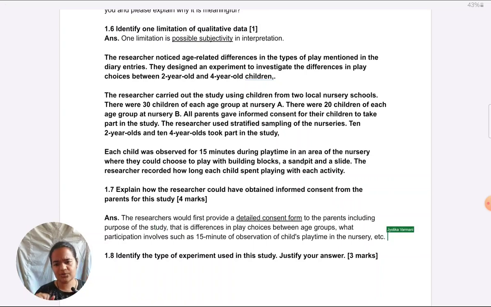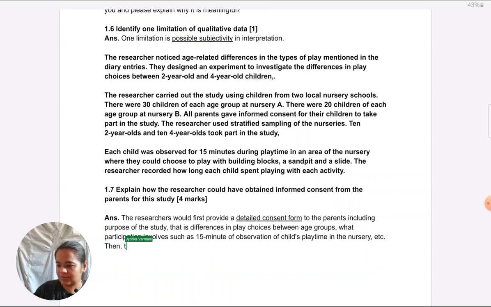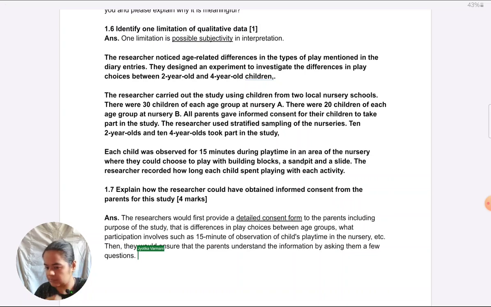Okay, so first is doing a detailed consent form. Then what do we do for informed consent? We make sure that participants fully understand the purpose. Then they would assure that the parents understand the purpose, the information, not only the purpose, the full information, by asking them a few questions. Okay, there's nothing to contextualize here, it's following the first example only.